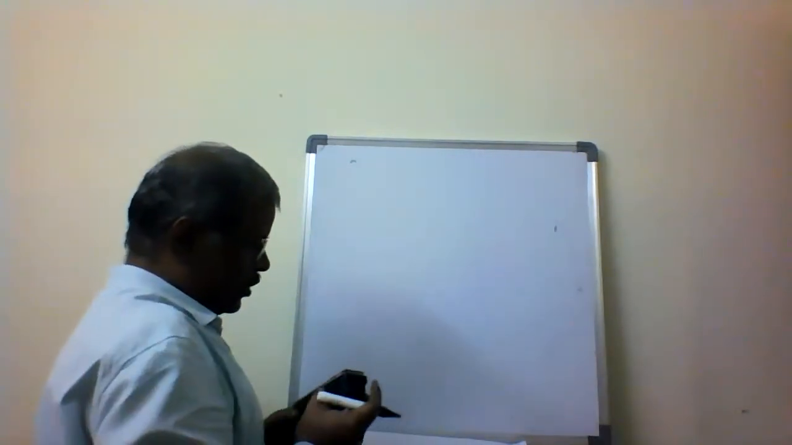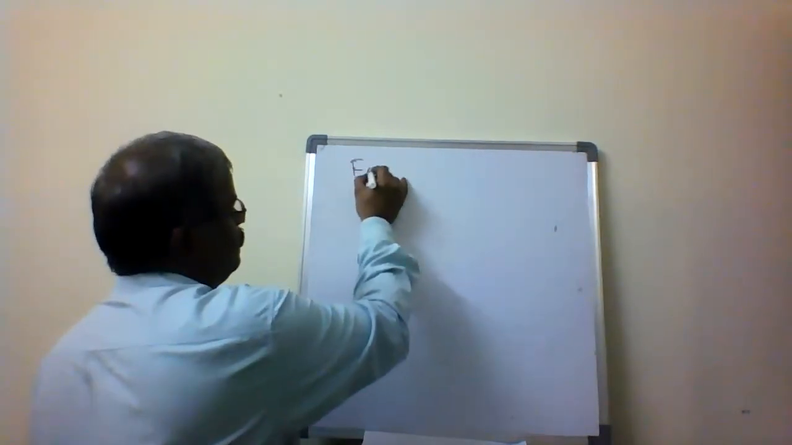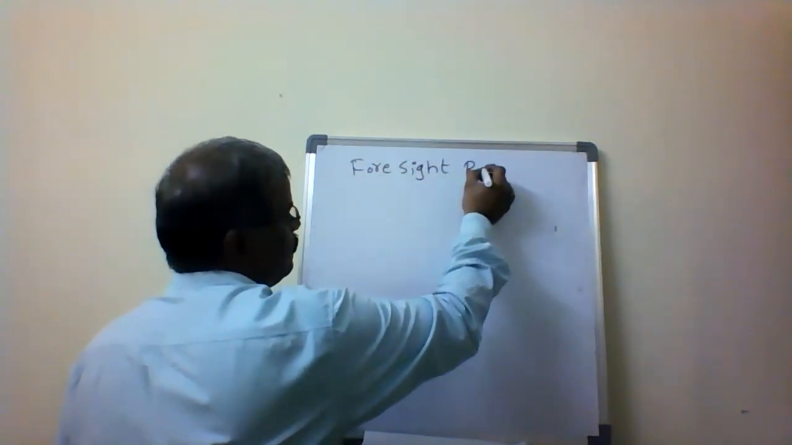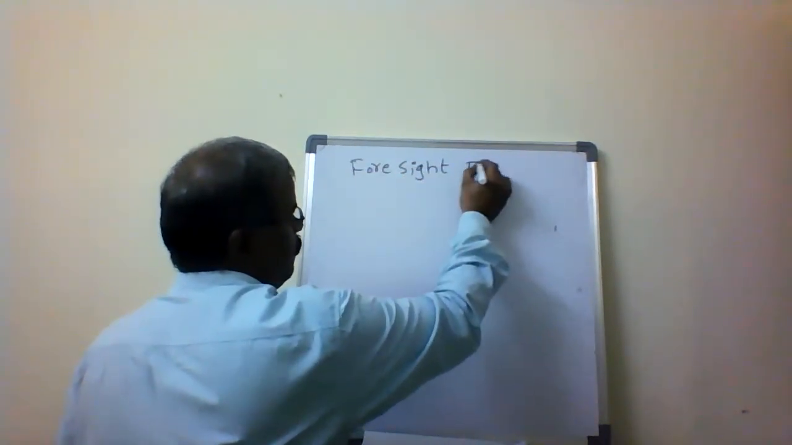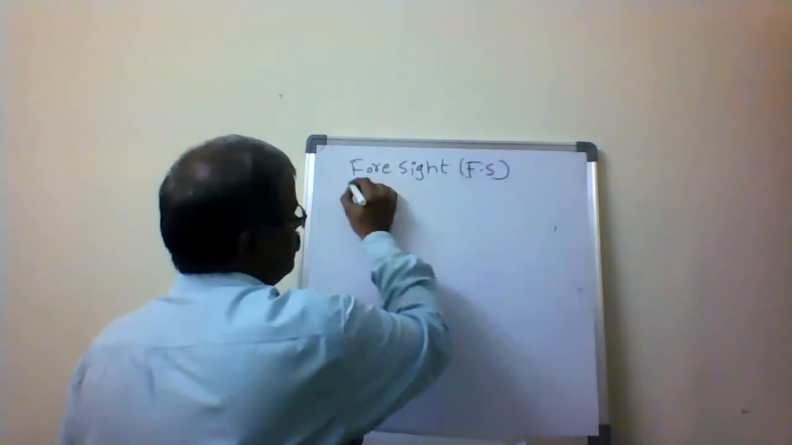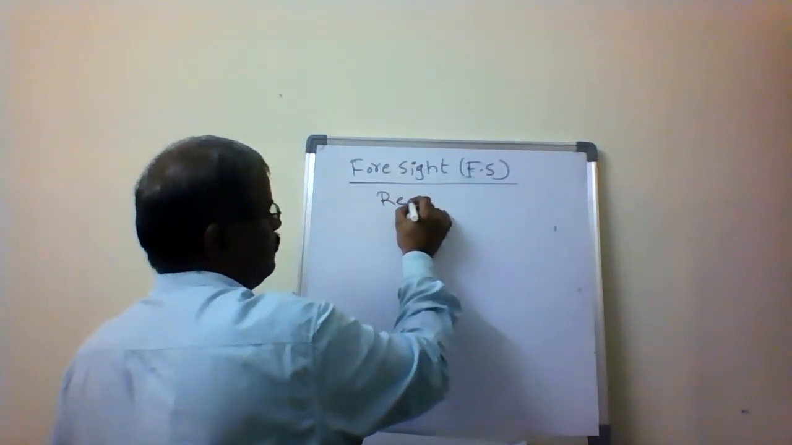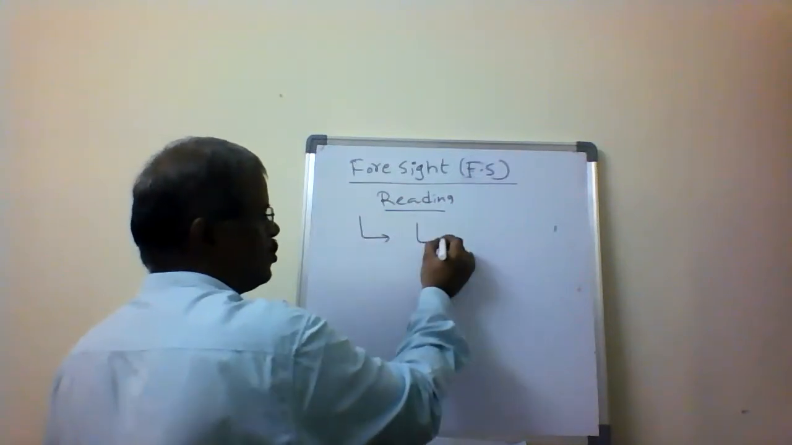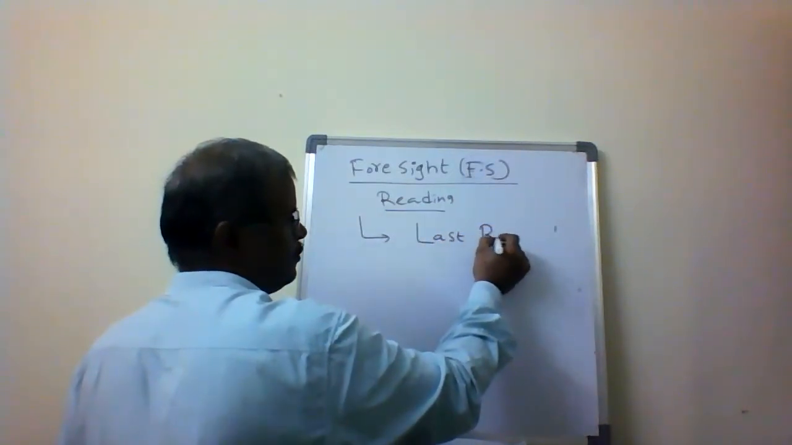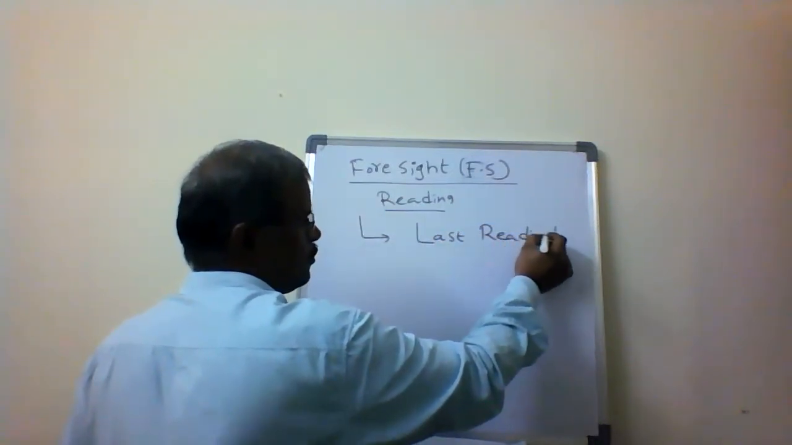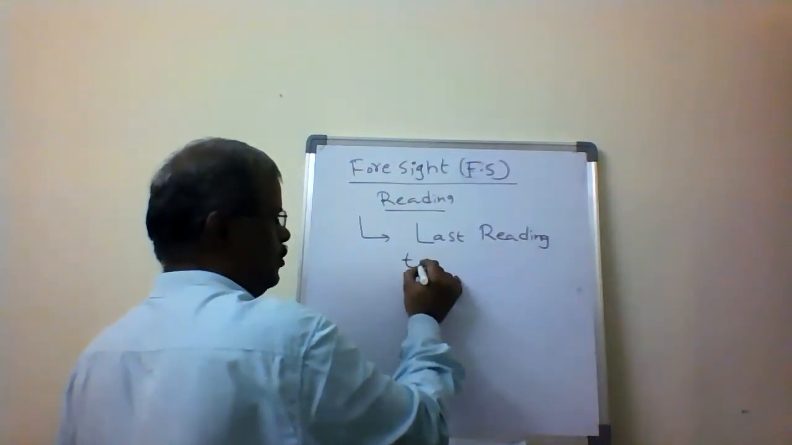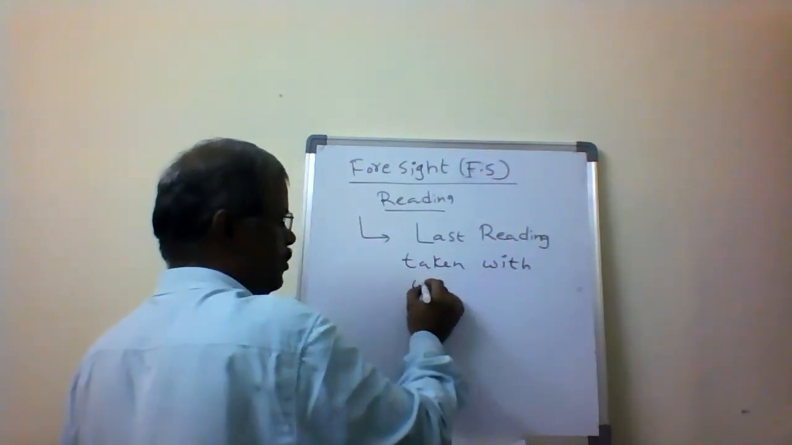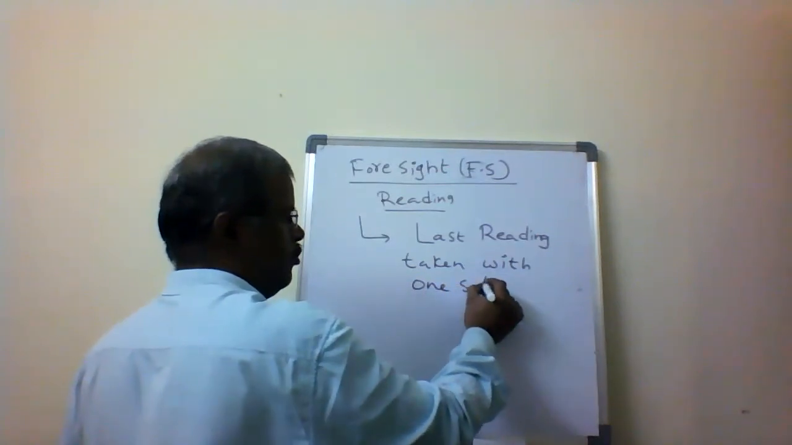Then the next one is called the foresight reading. Foresight reading, which we call FS, is the last reading taken with one setup of the instrument.